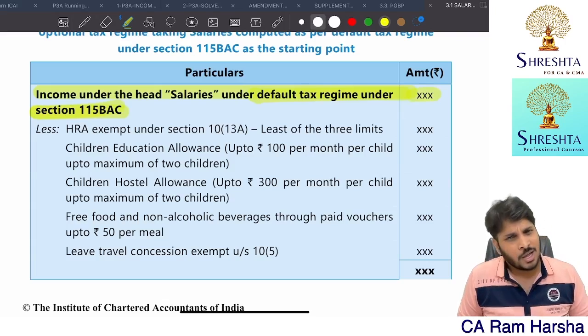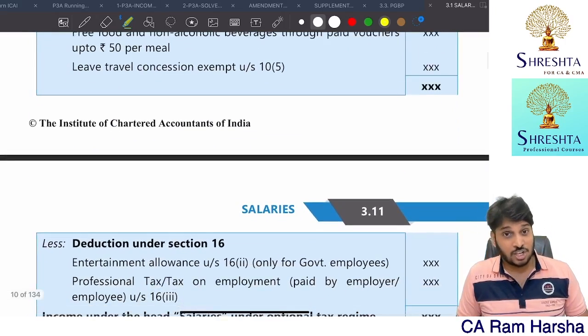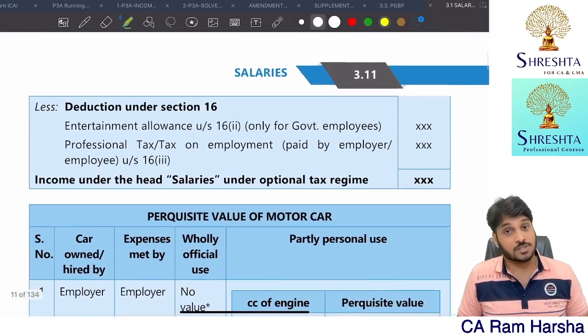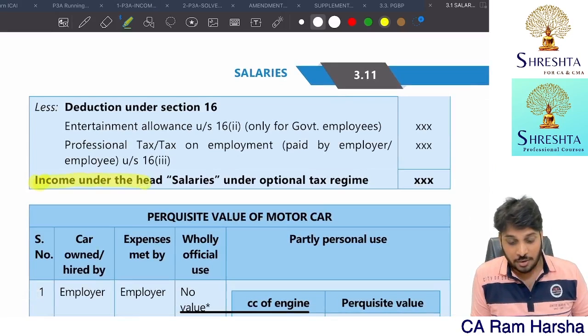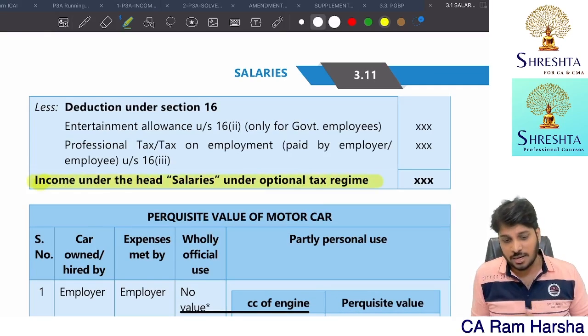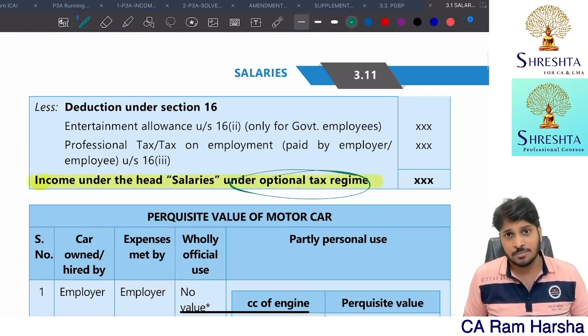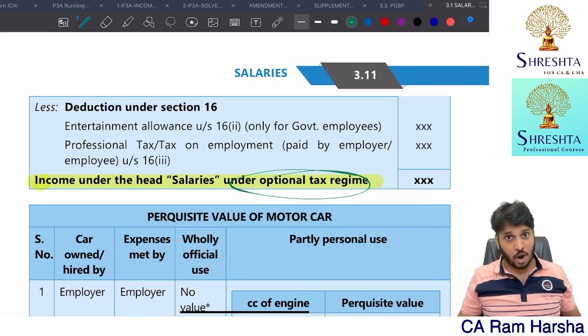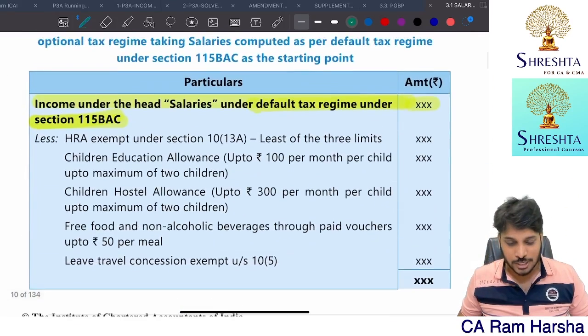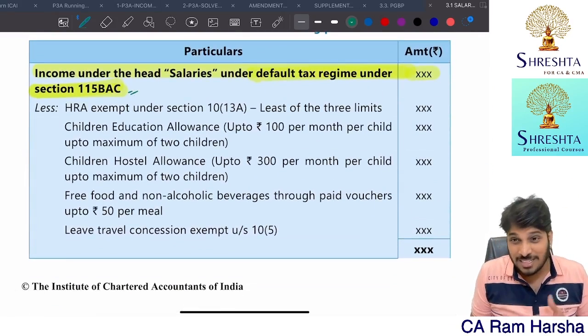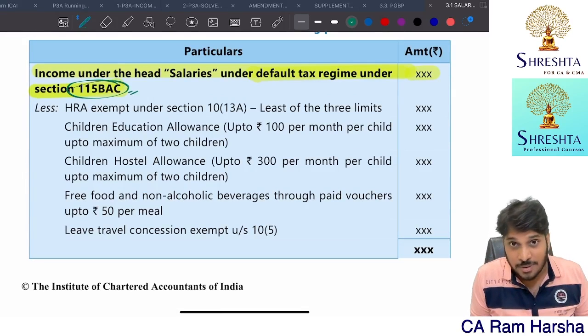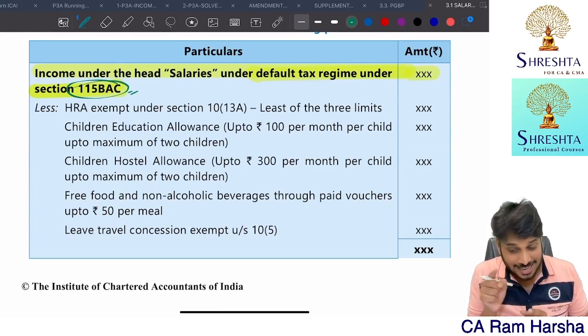Now, sir, suppose the employee changed his mind. Now he wants to calculate tax as per the normal regime, the optional tax regime. Should I have to recompute the entire problem? No need. You just take the salaries income computed as per 115BAC, this is in the ICAI material, salaries chapter.